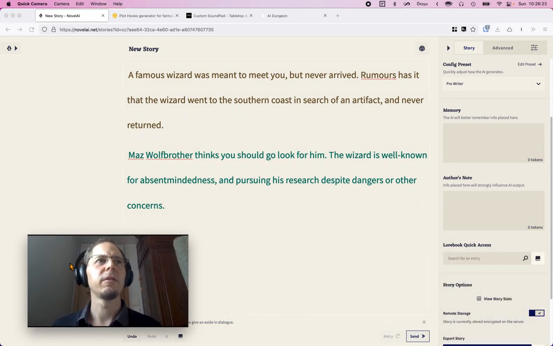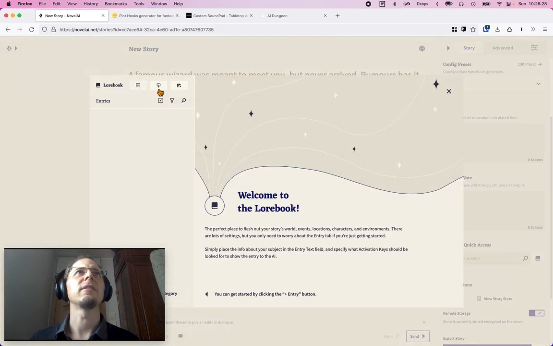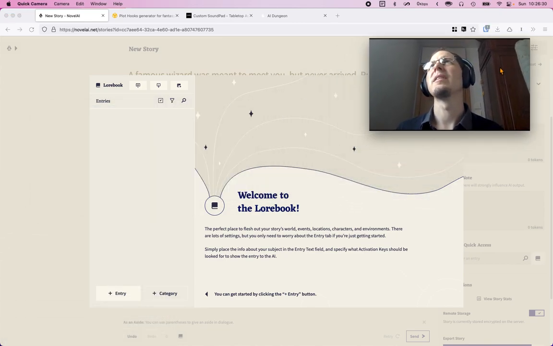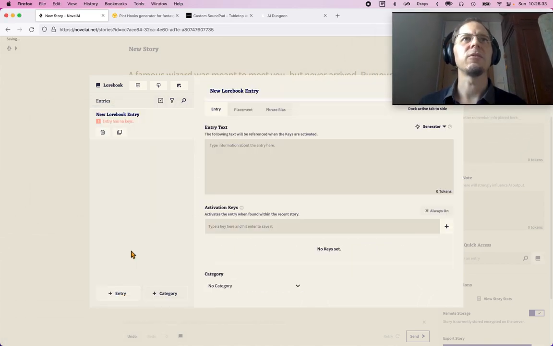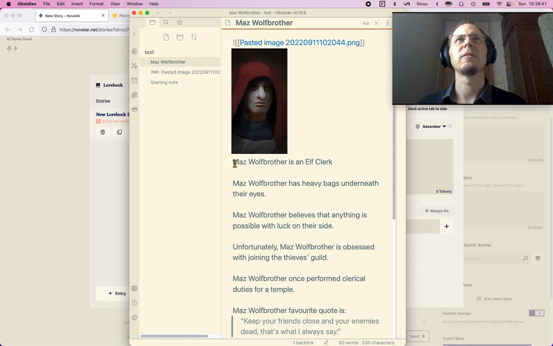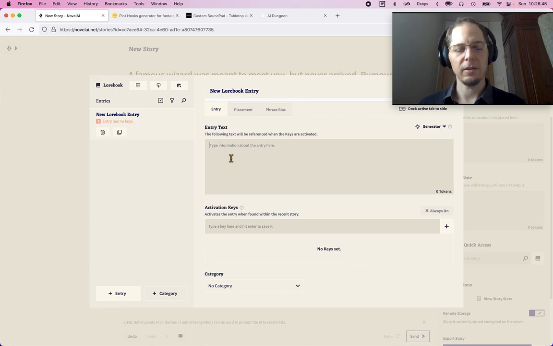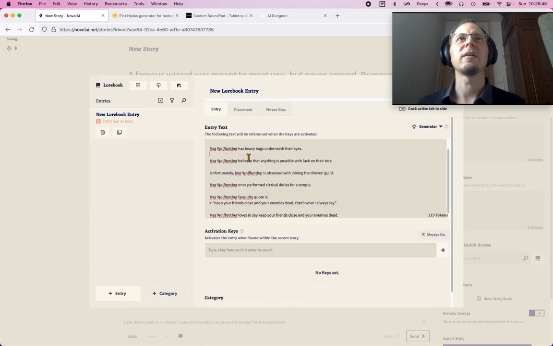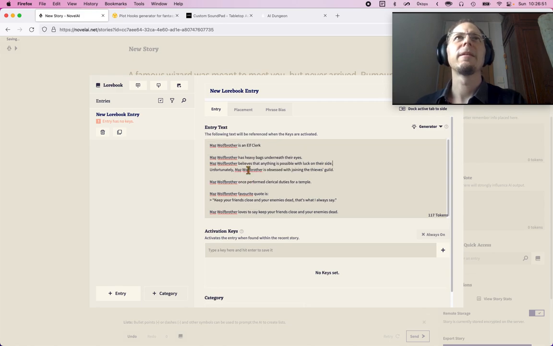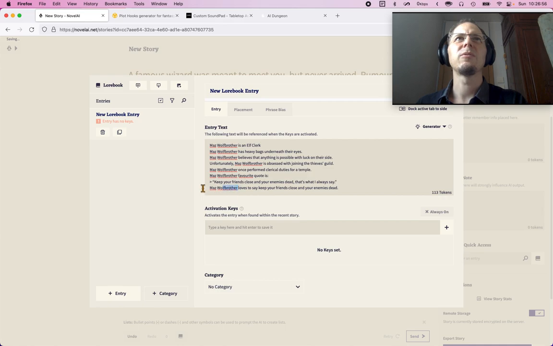And we need to put him in the lorebook, so we go over here and we make a new entry like this. Go over here. Now we can just copy and paste it like this. Okay. Maybe we don't need to do this, but let's put a trigger. His trigger is his name.